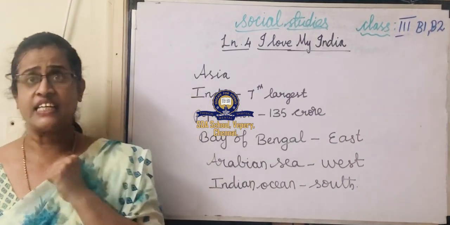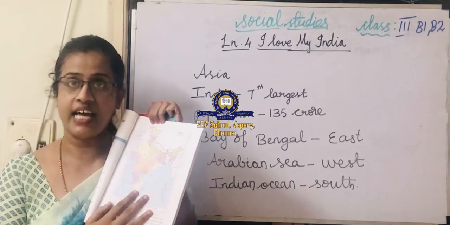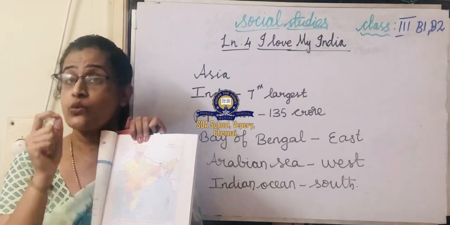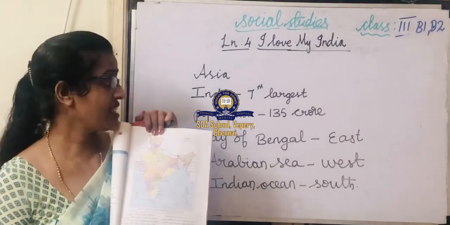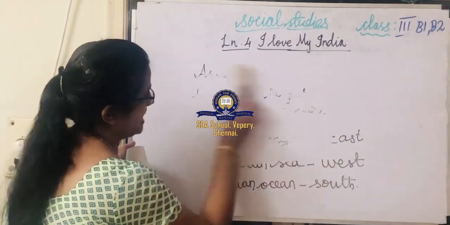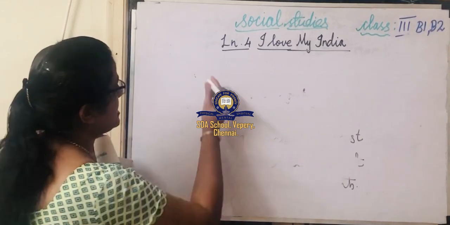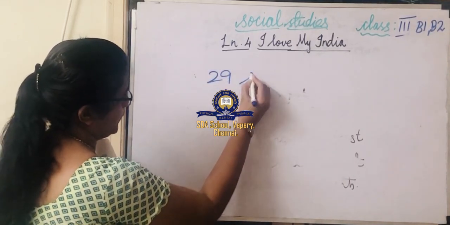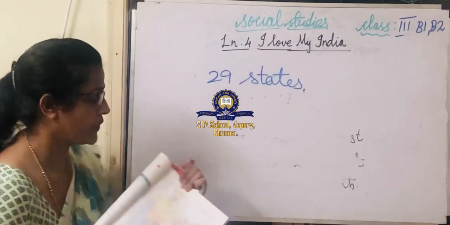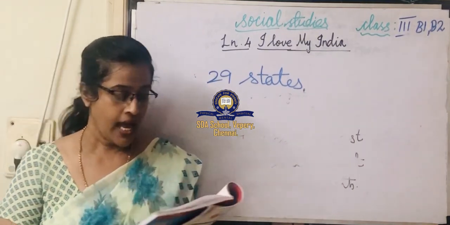How many states does India have? You can see the picture. India has 29 states.